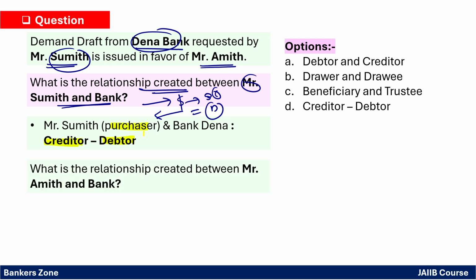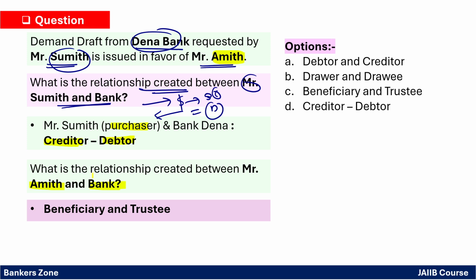Okay. Next, what is the relationship between Mr. Amit and the bank? Amit is the person in whose favor we have created the DD, right? So here Amit is nothing but the name written on the DD as the payee's name. So Amit is getting the benefit. So Amit will be the beneficiary and the bank is just holding that amount till payment of the DD. So the bank becomes the trustee. Very, very important from an exam point of view, understand, right? So at the purchasing time, the purchaser and the bank are creditor and debtor. But the relationship between the payee and the bank is beneficiary and trustee.